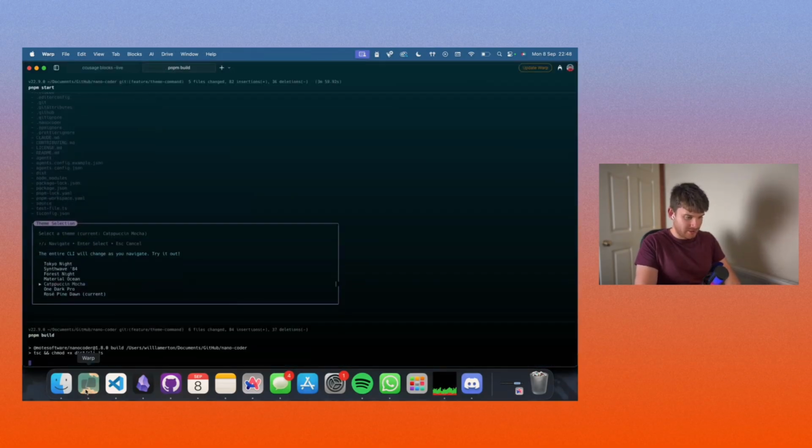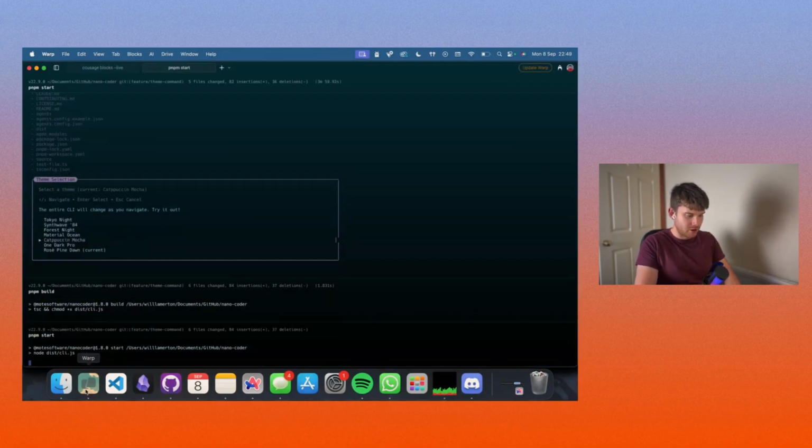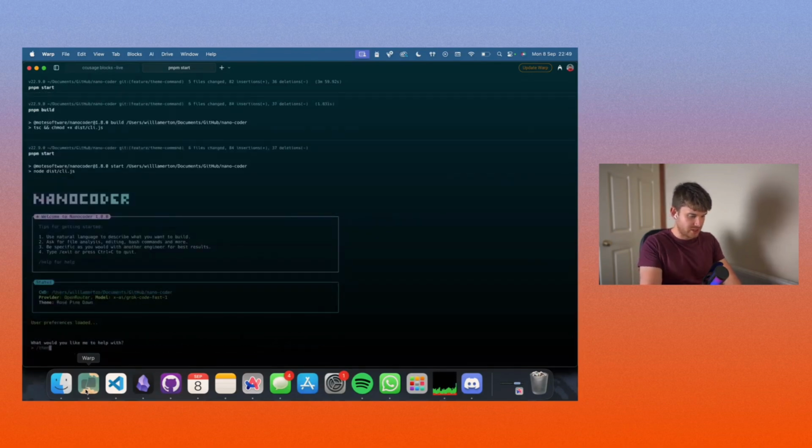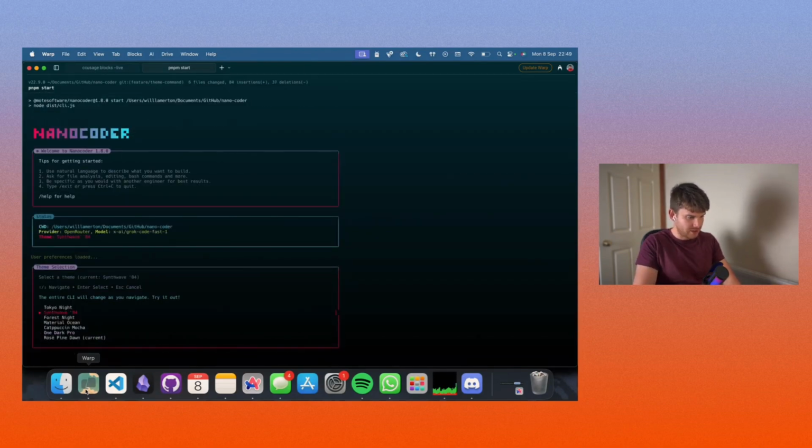I bet already this has improved it in the welcome message anyway. If I go towards this theme here, yeah, there you go. Everything dynamically changes now.